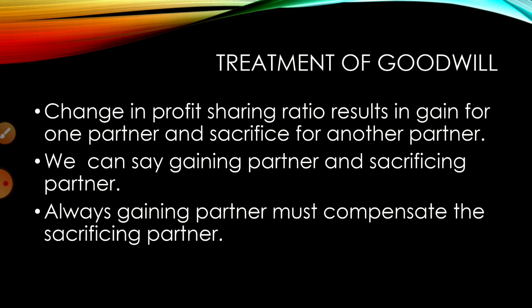That means I'll be sacrificing, you will be gaining tomorrow onwards. That gain or sacrifice we have to adjust before the date of change. That is called accounting treatment. Always the gaining partner, the one who is getting more after the change, has to compensate the sacrificing partner.